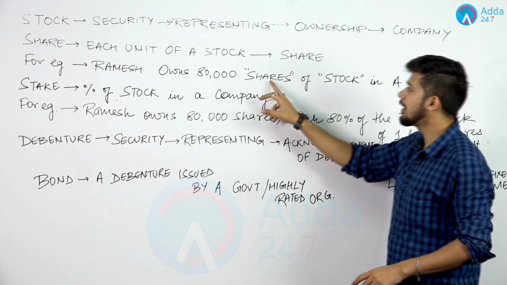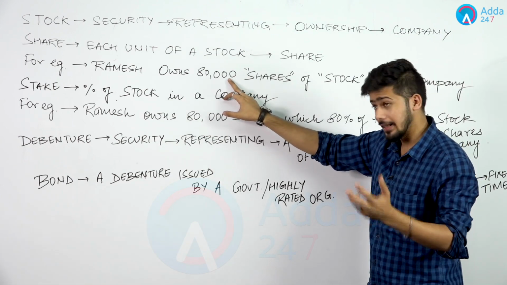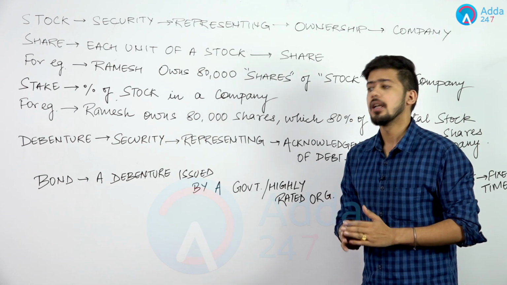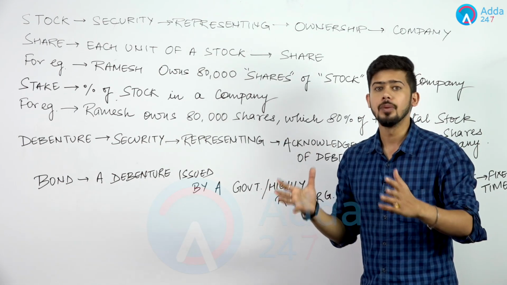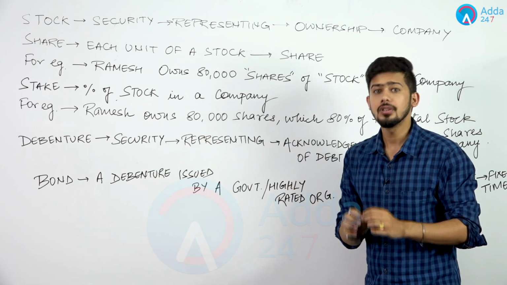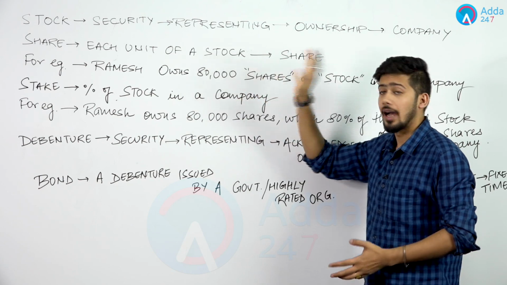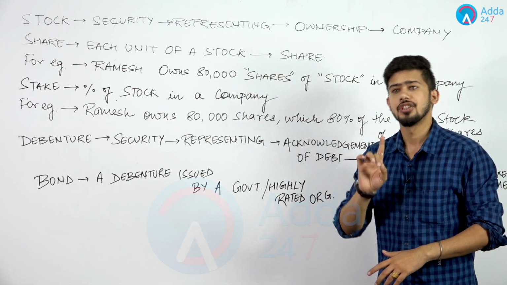So how many shares? 80,000. And what is the total number of shares? That is what is the stock? That is 80,000. So if we have to use the word for the total number of shares, that would be a stock. And if we have to use it for the smallest unit, it would be called a share. So I hope it is pretty clear what is a stock and what is a share.